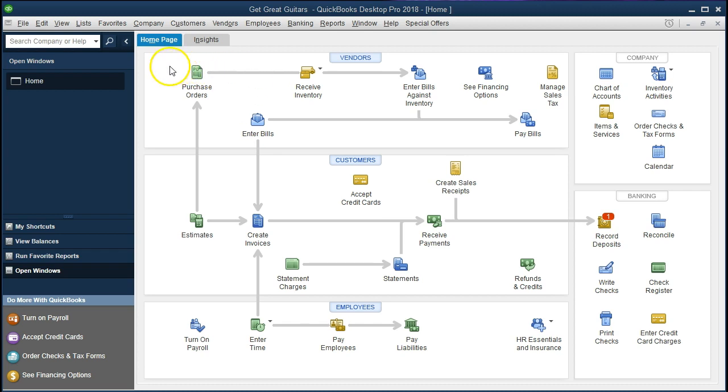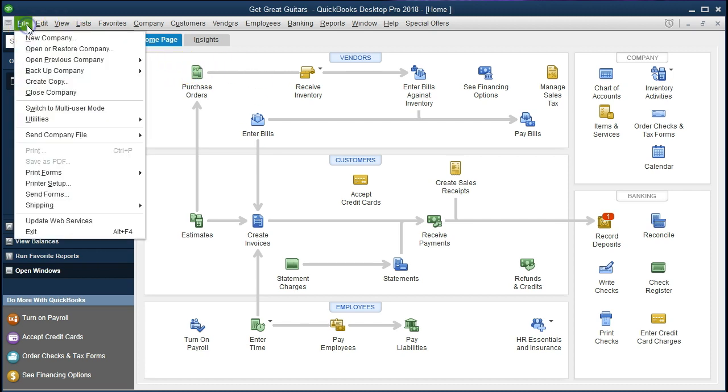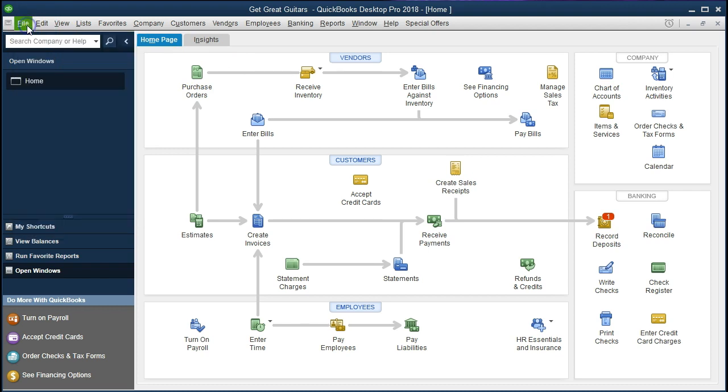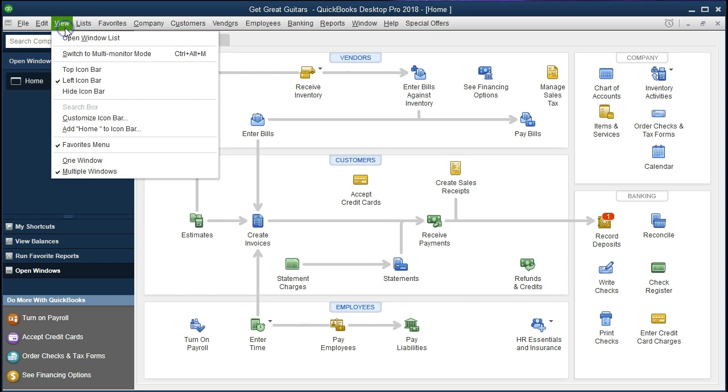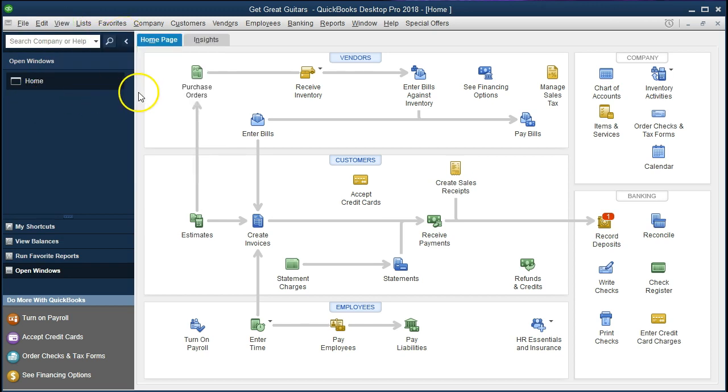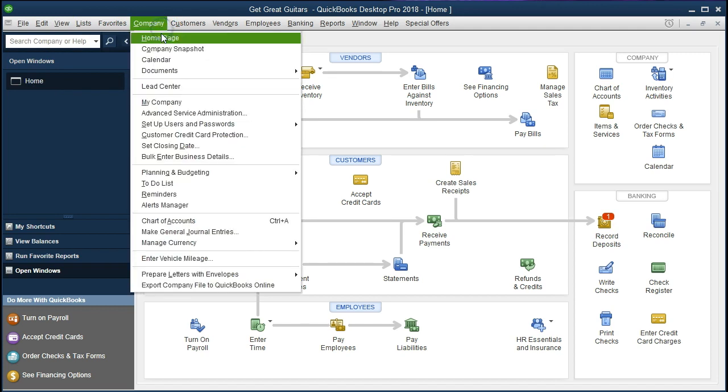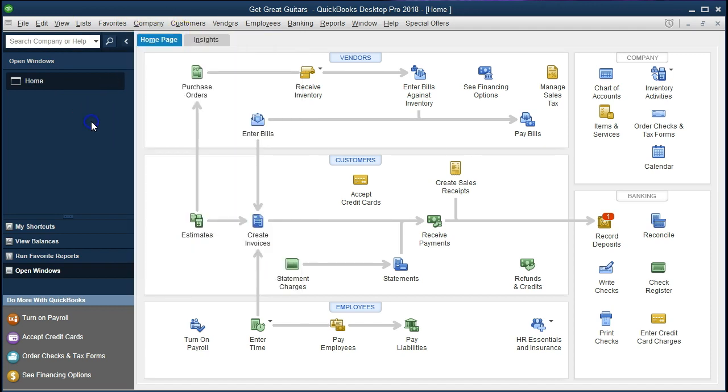If you have the backup file to this point, you could restore that at File and Restore. We currently have the Open Windows list open here. To open that, go to View and Open Windows list. We also have the Company Home tab open at Company and Home page. At this point, we will be recording the adjusting entry for depreciation, that being the entry needed in order to reduce the value of the equipment.